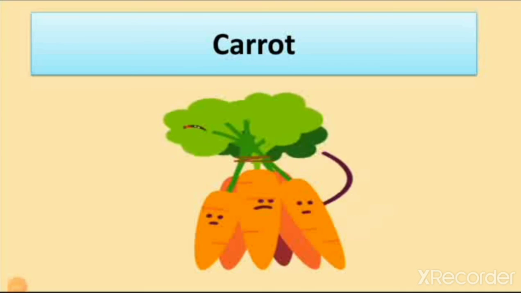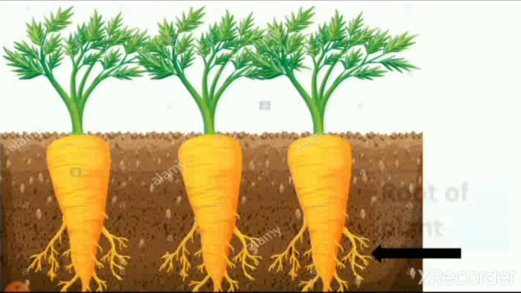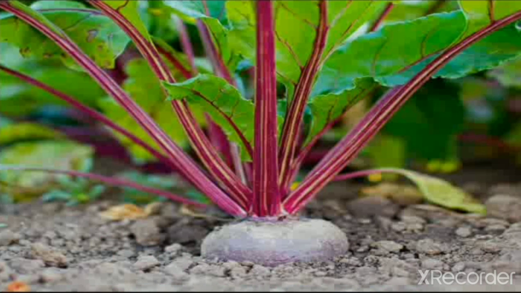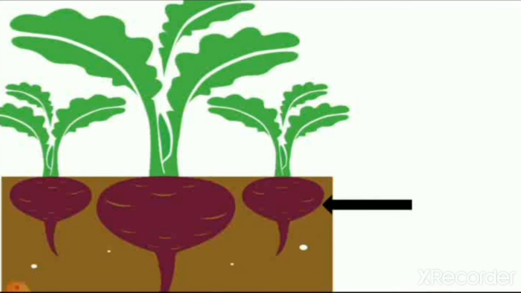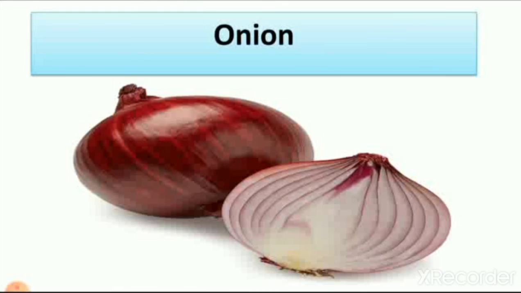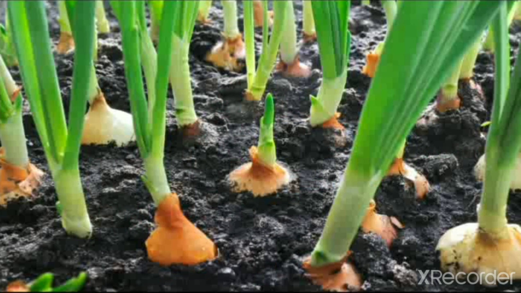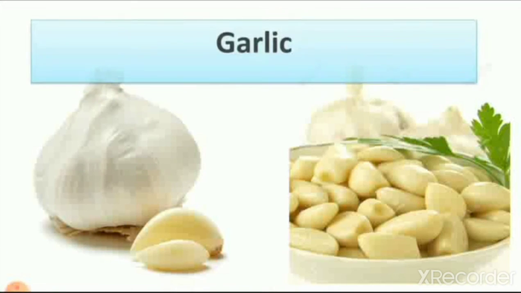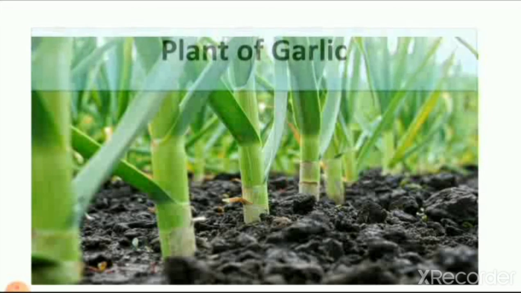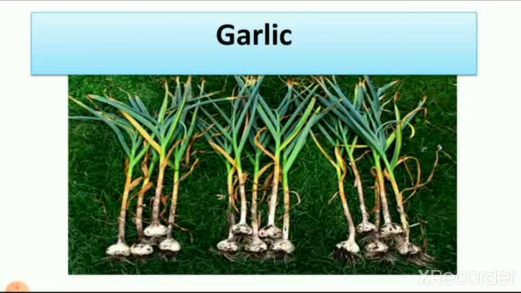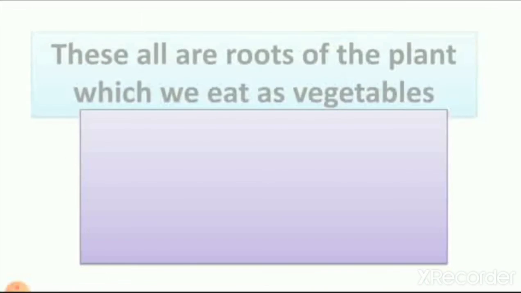Carrot is a root vegetable. Then beetroot is also root vegetable. Onion, garlic, these all are part of the plant or root which we eat as vegetable.